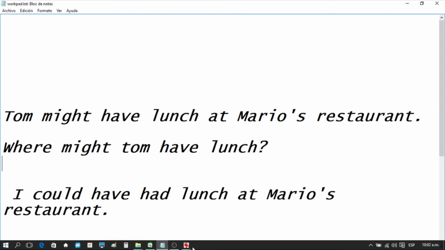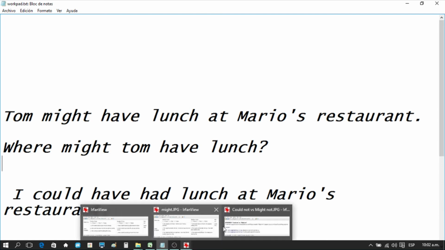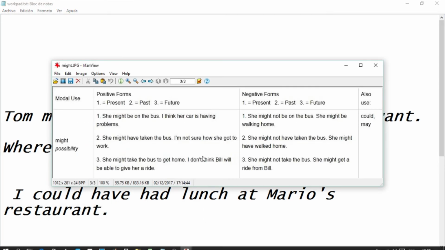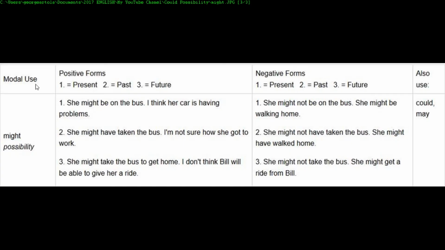Okay? I prepared these little charts here. Okay. Present, she might be on the bus. I think her car is having problems. In the past, she might have taken the bus. I'm not sure how she got to work. In the future, she might take the bus to get home. I don't think Bill will be able to give her a ride.